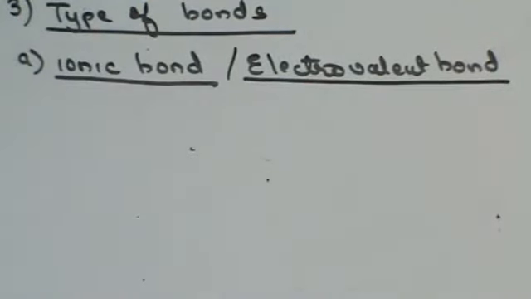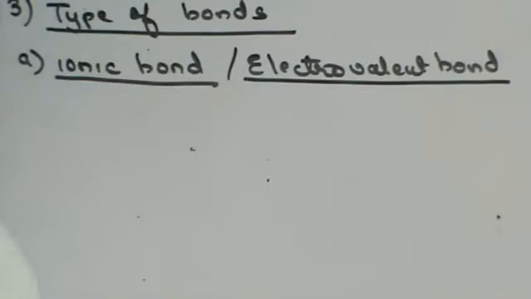Now what is this bond? This bond is formed when there is a transfer of electrons from a metallic to a non-metallic atom. There is going to be an electrostatic force of attraction, and the bond formed due to this electrostatic force of attraction is called an ionic bond.